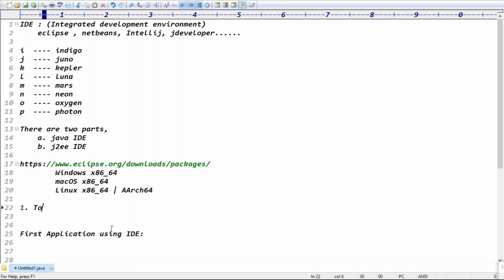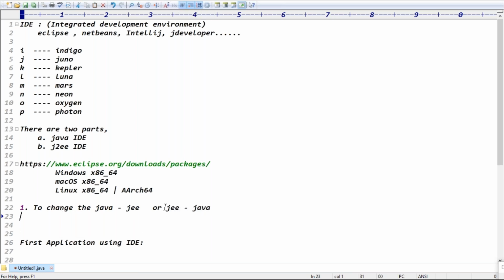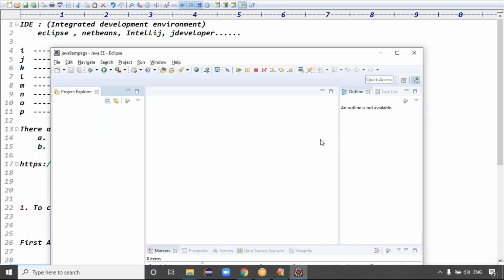Point one. To change the perspective from Java to JEE, guys, because it's showing like Java EE Eclipse, right? Exactly. To change Java to JEE or JEE to Java, we have to check the open perspective option, guys.